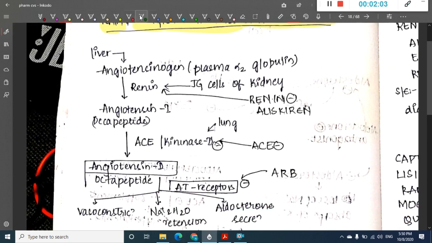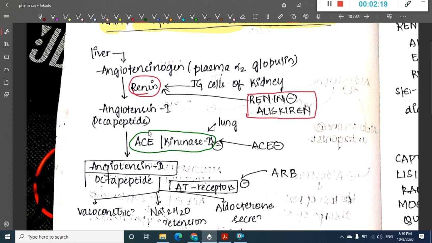Now what are the drugs which are acting? First is the renin inhibitor, which is aliskiren, which will inhibit renin and thus block this pathway. Second are the angiotensin converting enzyme inhibitors, which will inhibit this enzyme and thus block this pathway.